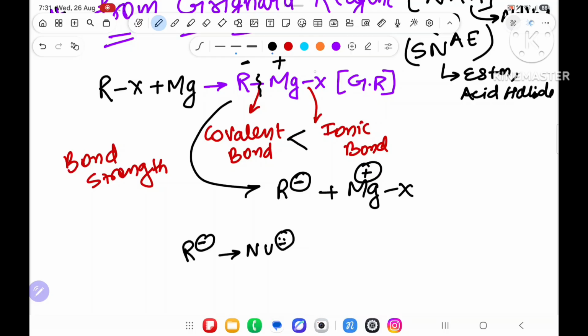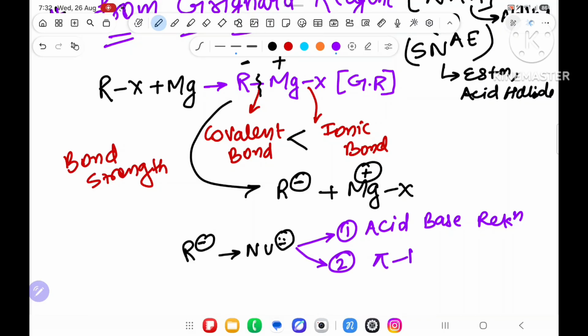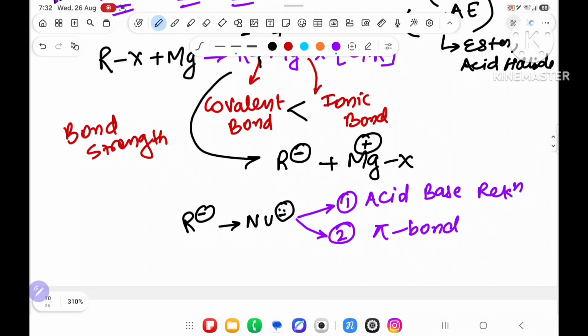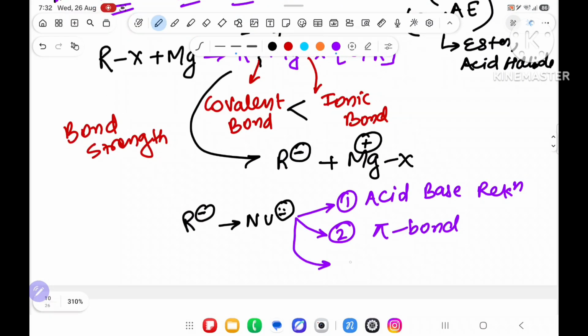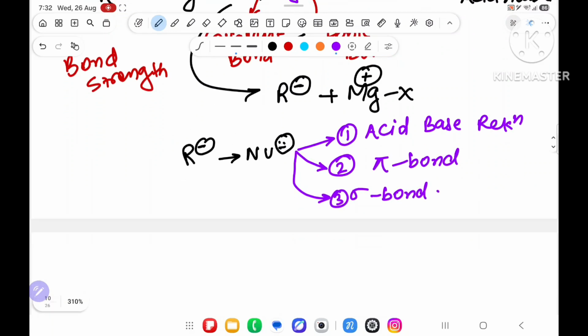In the previous lecture on alcohol, phenol, ether, I have told you that whenever a nucleophile comes, first it will try to do an acid base reaction. If acid base reaction is not possible, then it will try to attack the pi bond. If a pi bond is also not there, then it will try to attack the sigma bond. Line by line you have to go. So this is all about Grignard reagent.